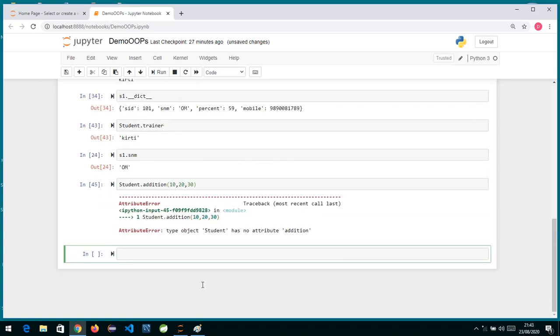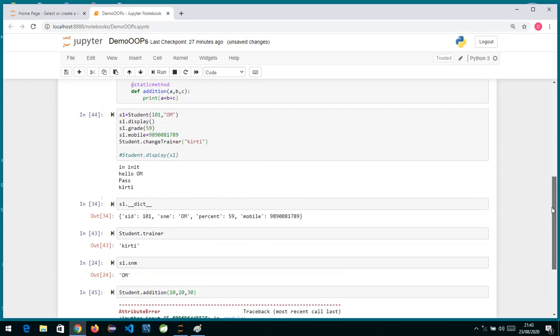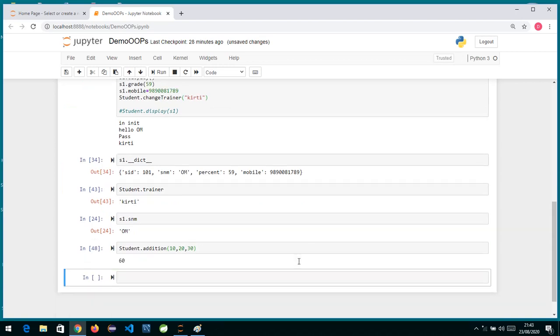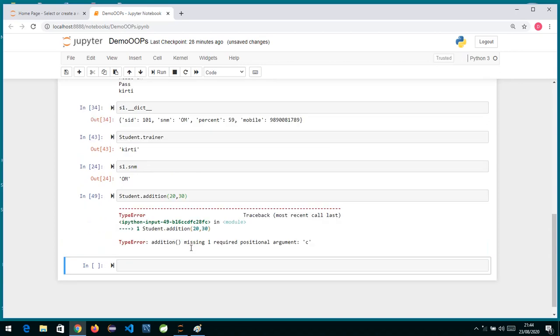Okay, it has given me an error over here. Why the error? Let me check. I'll just execute this. Okay, anyway, an object is not needed. So you can see we have got the answer 60. Now even if I miss one argument, it is immediately going to throw an error.